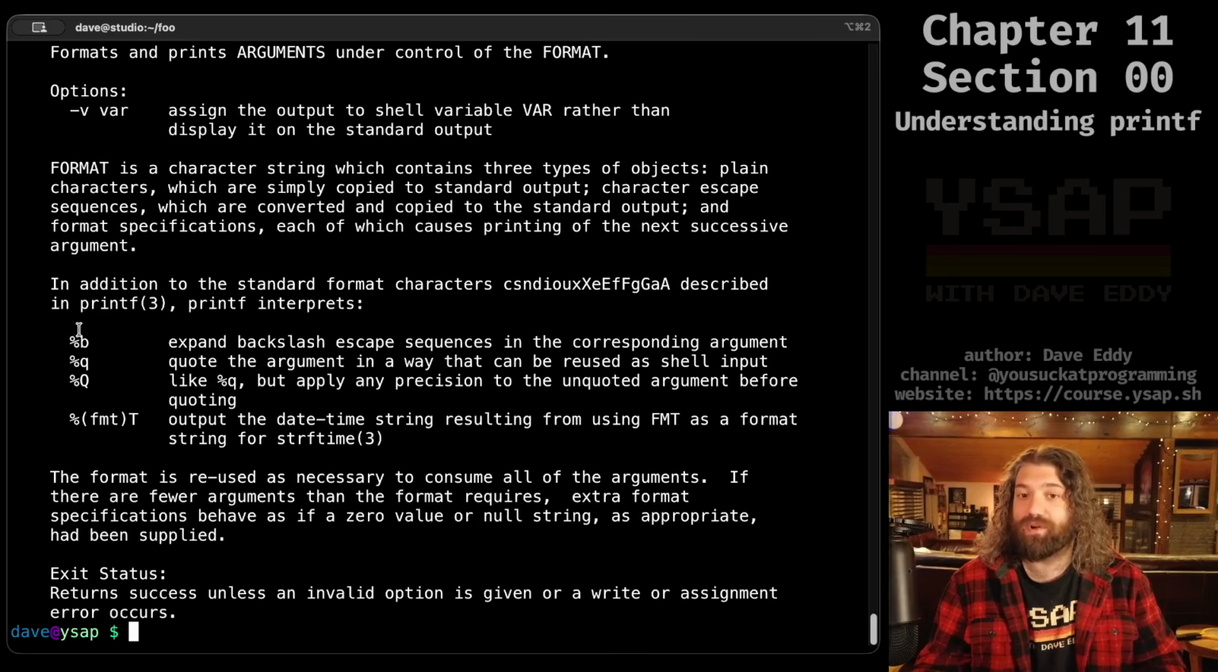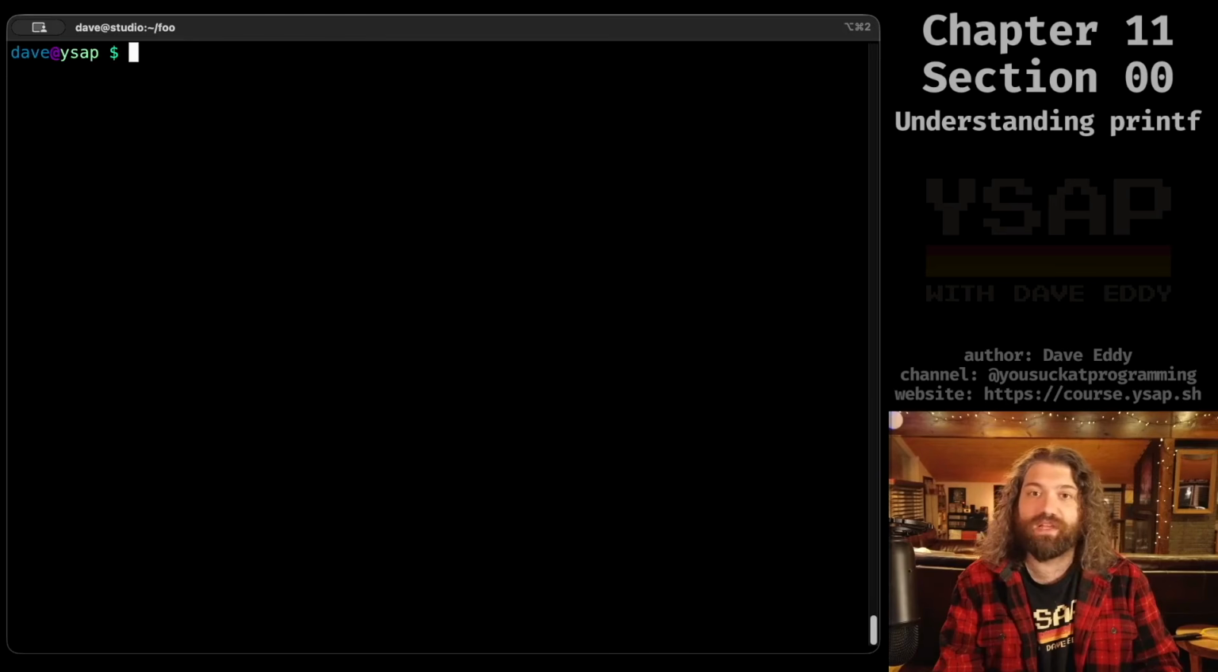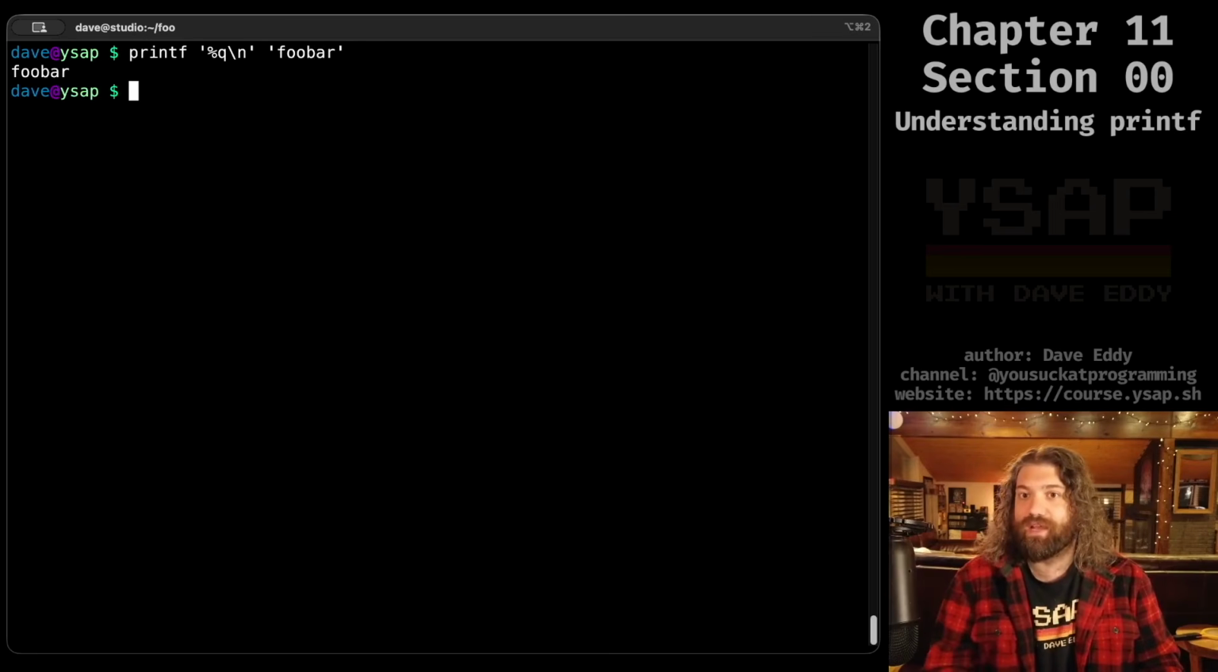It supports some other options, though. You can see %b, %q, %Q, and %t. We're going to talk about some of these. %q and %Q are very similar, but let's talk about some of these ones that are bash specific. I really like this one. Printf, what was it? %q. Let's talk about that one first. %q, and then a newline. We can do foobar like this. We don't have to quote it, but we can. And it just prints like that.